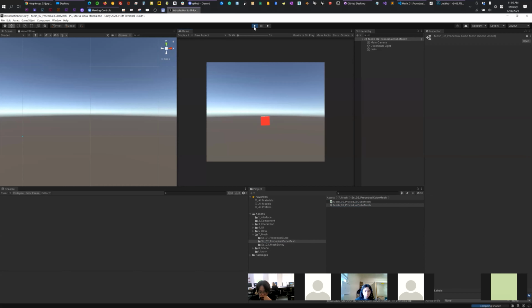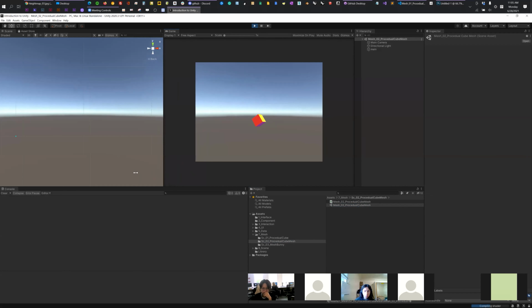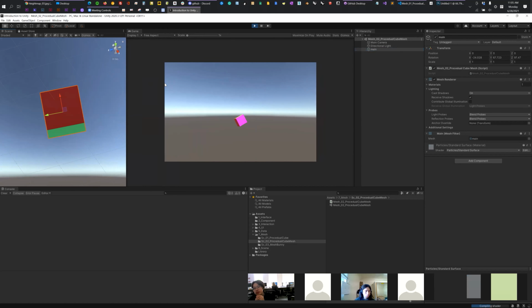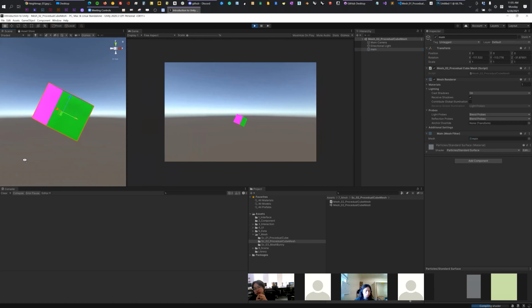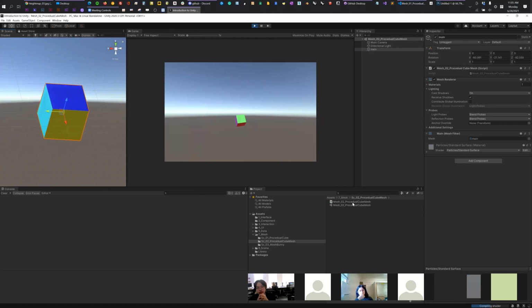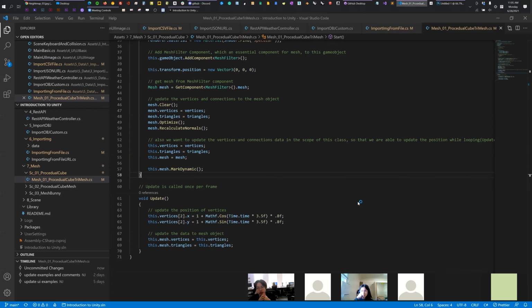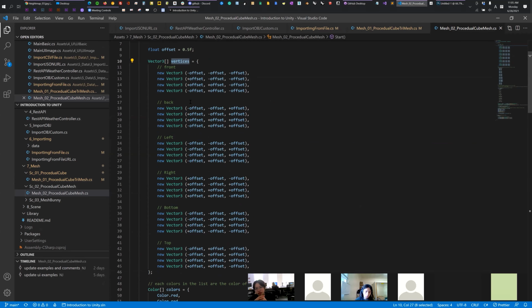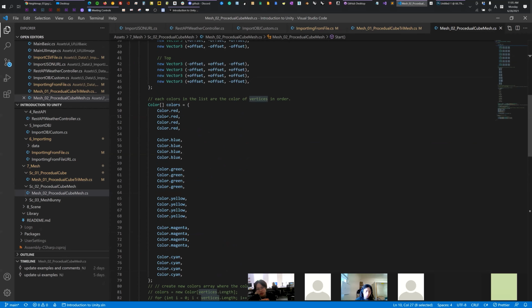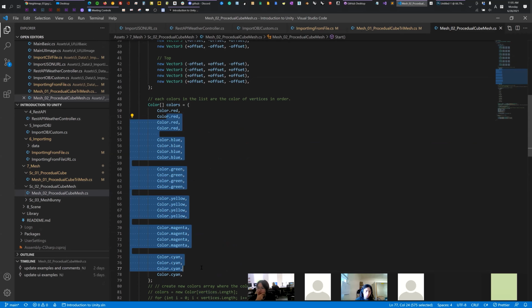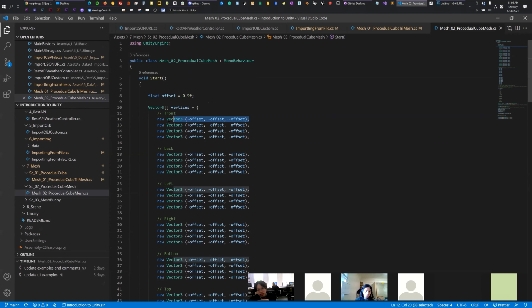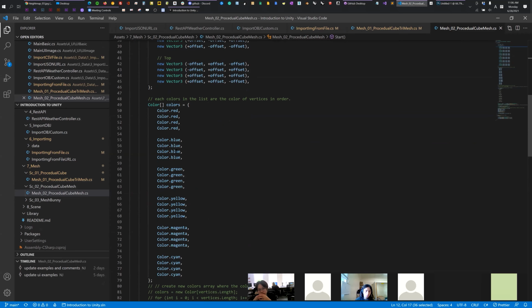So this is the second example. We have a cube which has different colors. Let's double click the C#, which looks complicated, but it's nothing special. This just builds the vertices, and then as additional information, the individual colors fill out the individual vertices, in the same order.